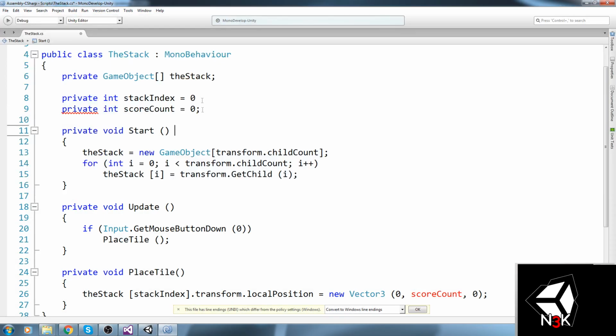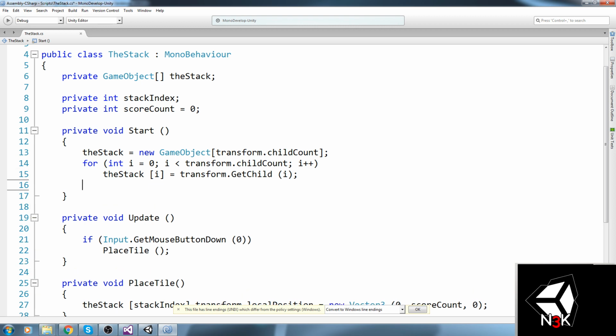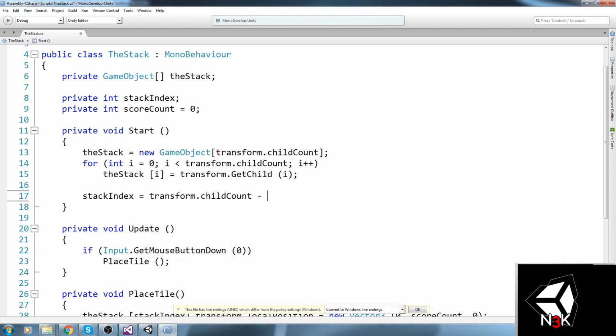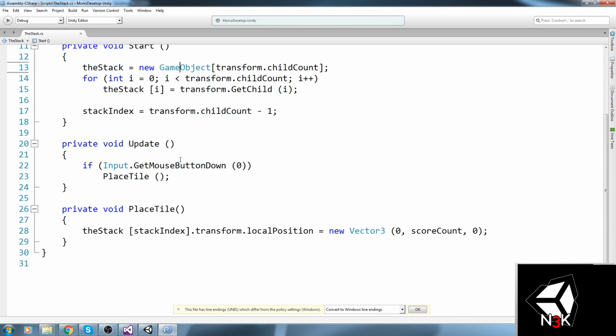So the stack index at this point should actually not be set, and in the start, we are going to say stack index is equal to transform.childCount minus 1. So we're starting from the bottom basically, and we're going to be reversing that order. So every time we use a tile, we're going to do stack index minus minus and then go on from there.